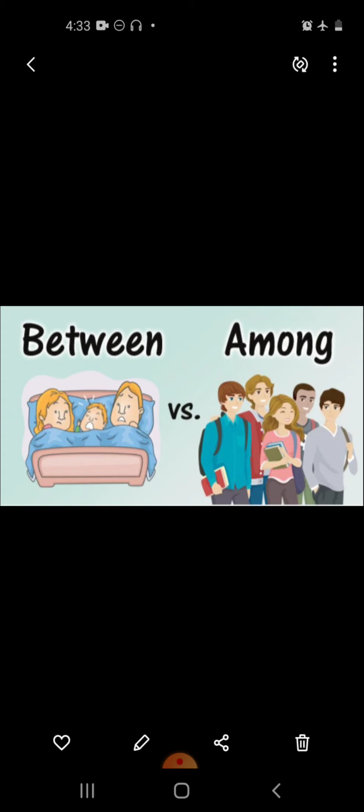When we talk about two persons, we use between, or we can say between refers to two persons or things, while among refers to more than two. Have a look at this example: divide these mangoes between Ram and Shyam. Now take an example of among: distribute these medicines among the poor.